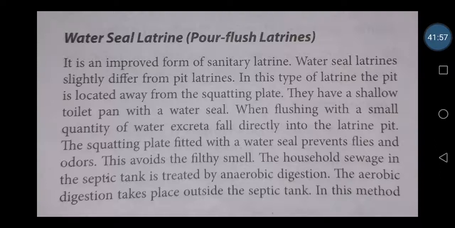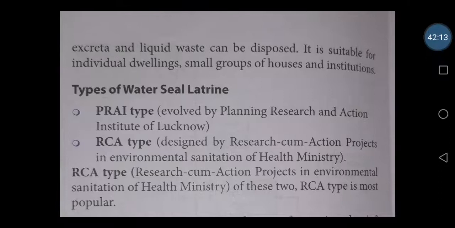The household sewage in the septic tank is treated by anaerobic digestion. So it will be directly flushed into the septic tank, and there the anaerobic digestion will happen. The aerobic digestion takes place outside the septic tank. In this method, the excreta and liquid waste can be disposed. It is suitable for individual dwellings, small groups of houses, or even small institutions also.